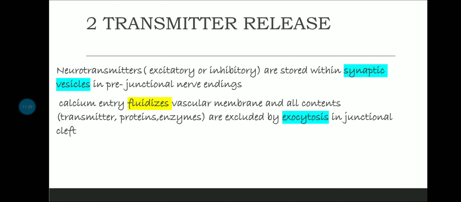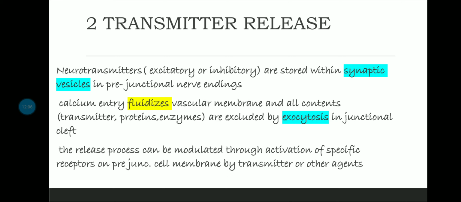So we were having a cleft between a presynaptic membrane and the postsynaptic, the post junctional membrane. In that cleft, the transmitters, the enzymes, all that content of the synaptic vesicle is released. And how is it released? Due to exocytosis, okay. And what is the role of calcium here? It fluidizes the membrane so that it can be released, okay.